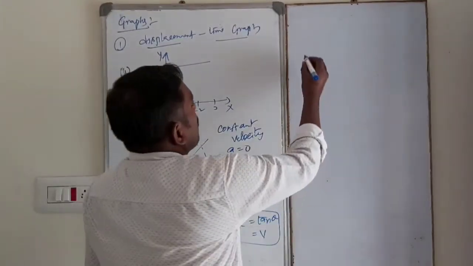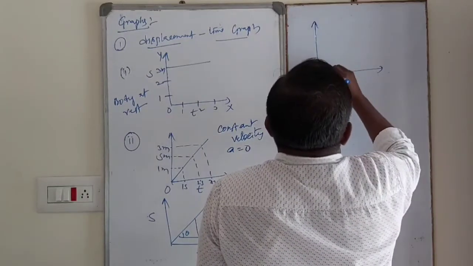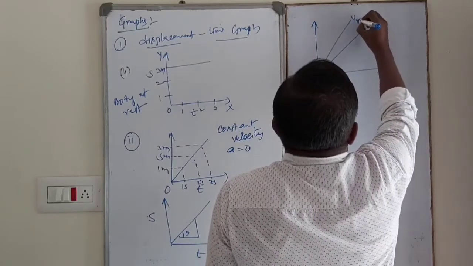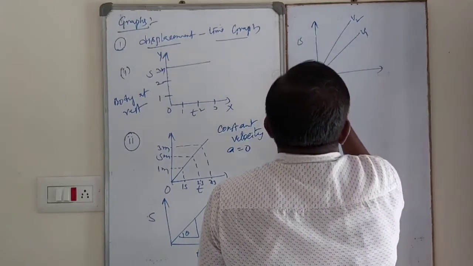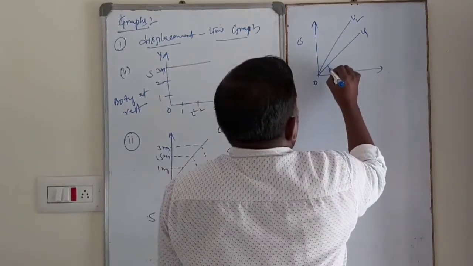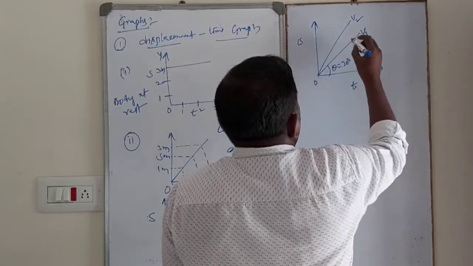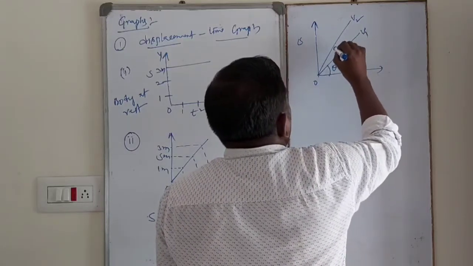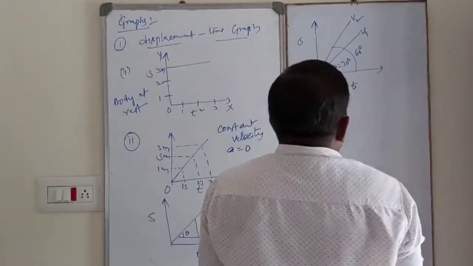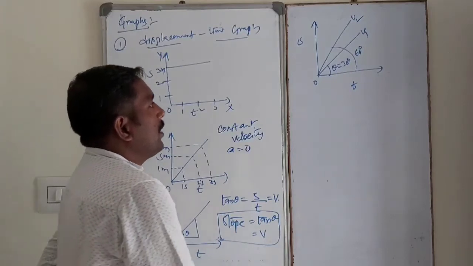See one example. Suppose like this, one body is moving with velocity v1, another body is moving with velocity v2. This is the displacement versus time graph. One body makes an angle of 30 degrees with respect to the time x-axis, another one makes an angle of 60 degrees. What is the ratio of v1 and v2?